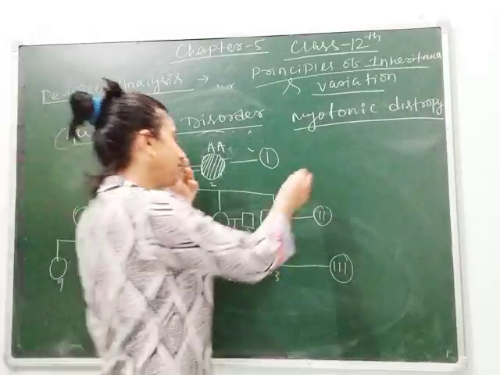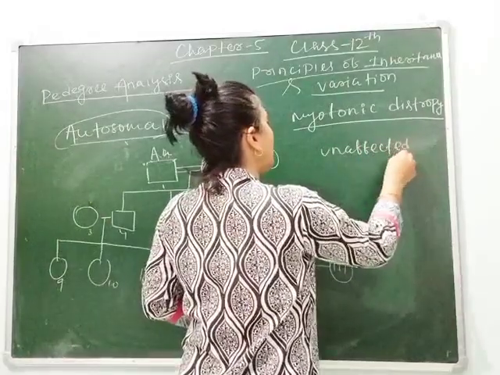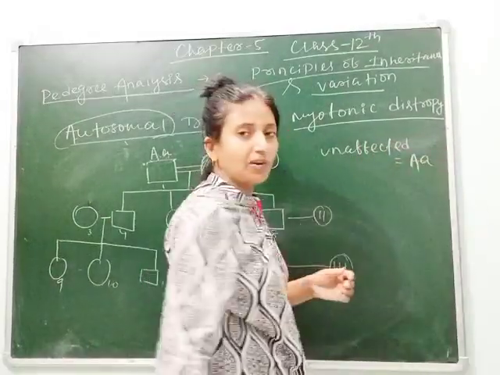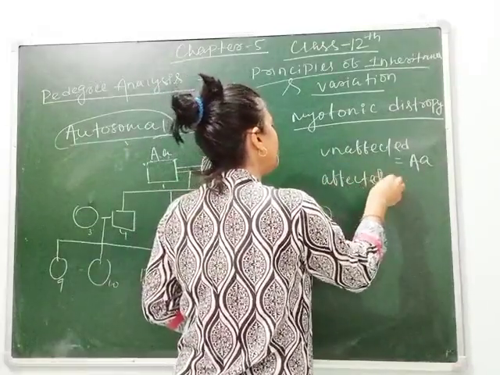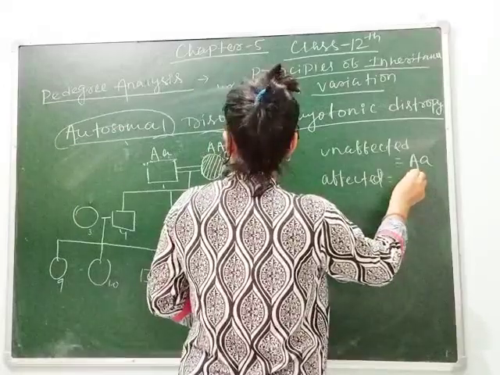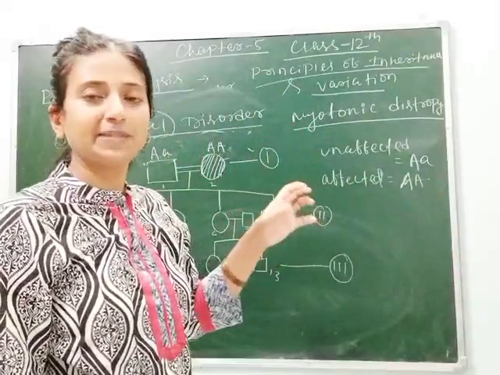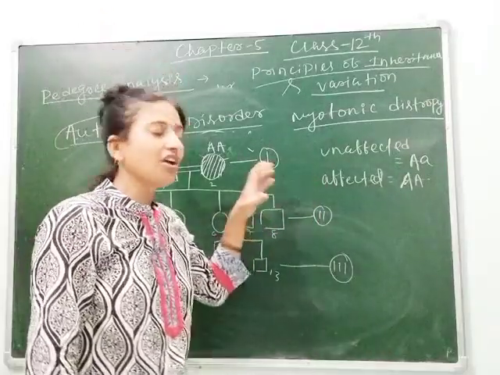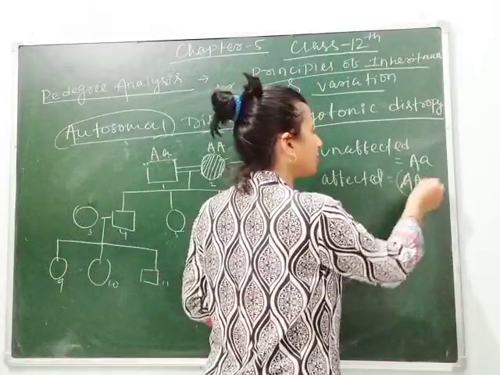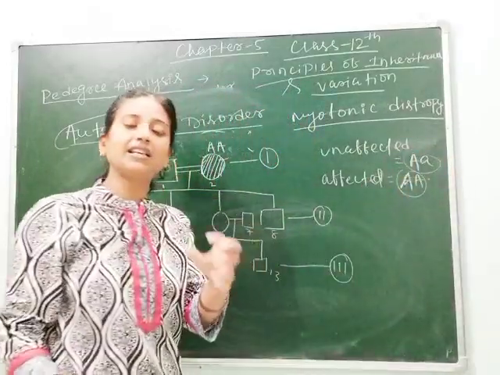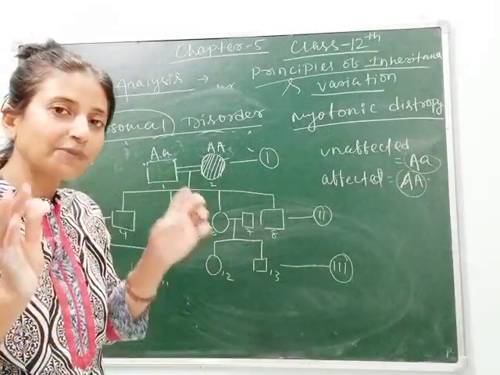Means we are taking the unaffected as capital A, small a, and affected as capital A. Remember students, this genotype is irrespective to sex. Means whether it is male or female, it's not important. We can write both for male and female as this is an autosomal disease. So there is no role of sex chromosome.